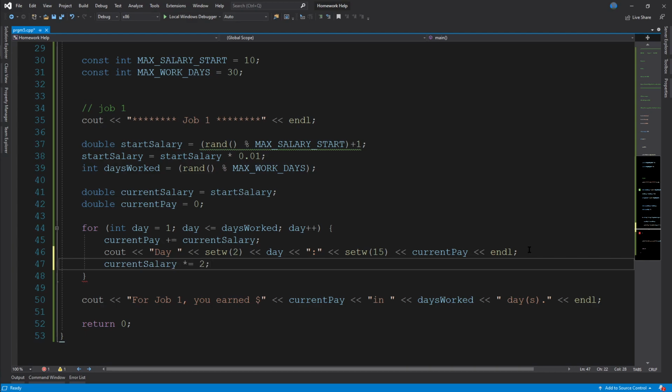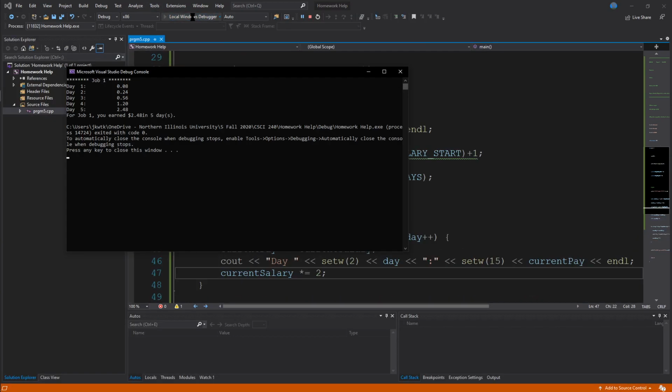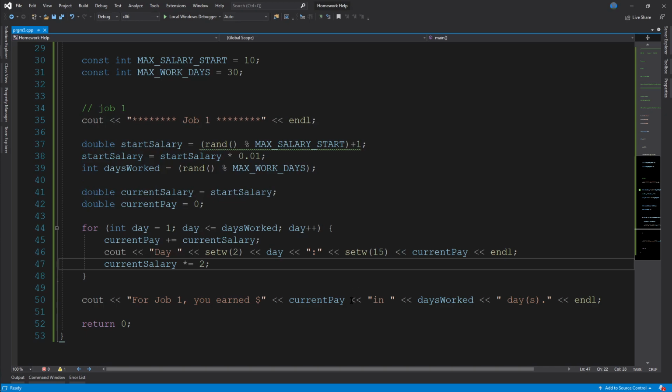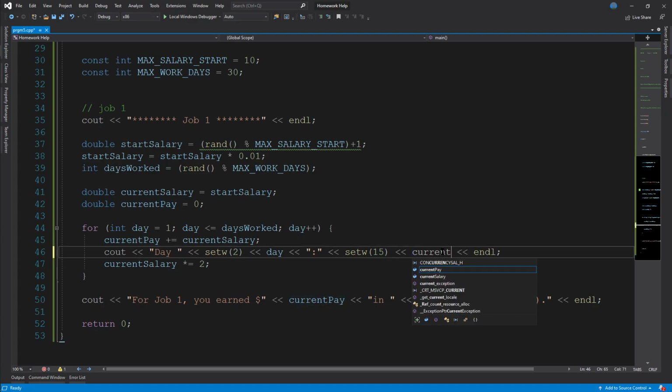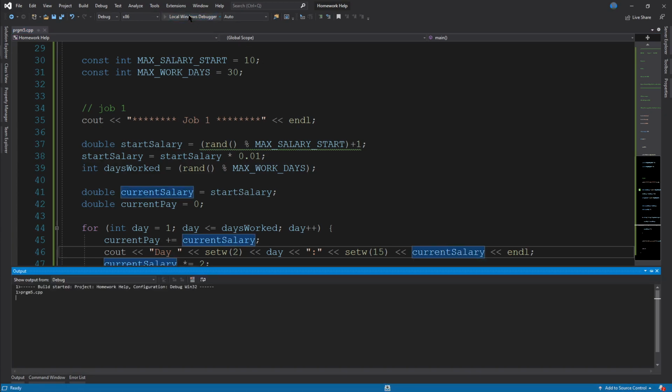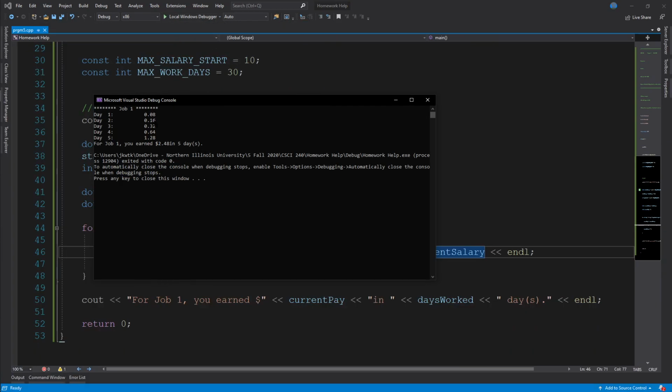Otherwise, it won't double the salary, and you'll just be making whatever the start salary was. Let's make sure that's correct. That's still not quite right. Current salary, current pay. Oh, I need current salary here. There we go. And that should do it. 8, 16, 32, 64. Yep, now everything's working.